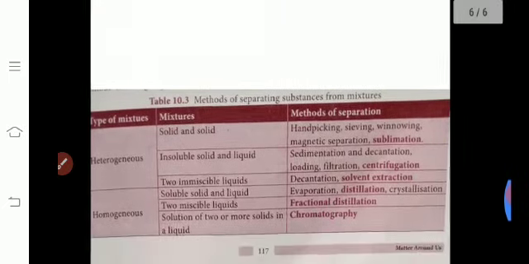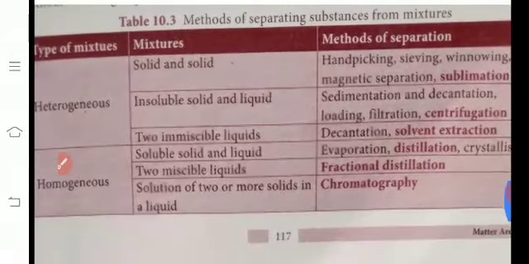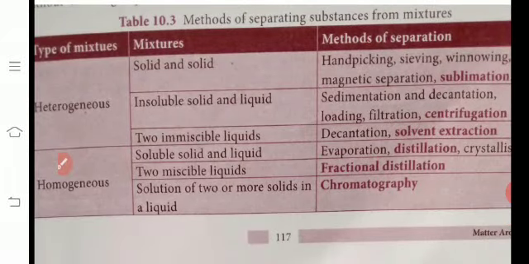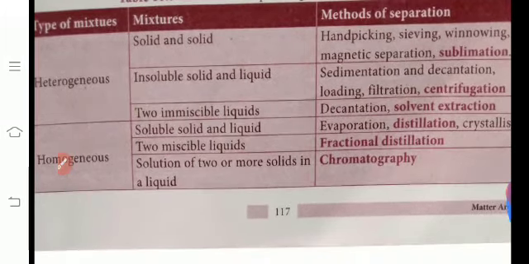Next one. Methods of separating substances from mixtures. Types of mixtures: how many types? Homogeneous and heterogeneous mixtures. Methods of separation. In a heterogeneous mixture, you can see the components. For solid and solid: hand picking, sieving, winnowing, magnetic separation, sublimation.